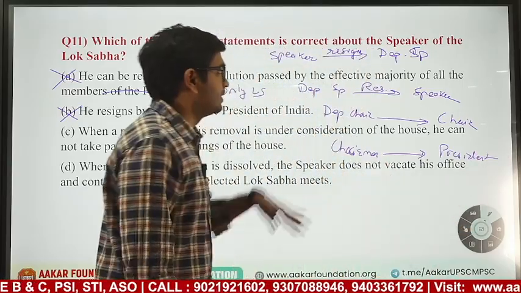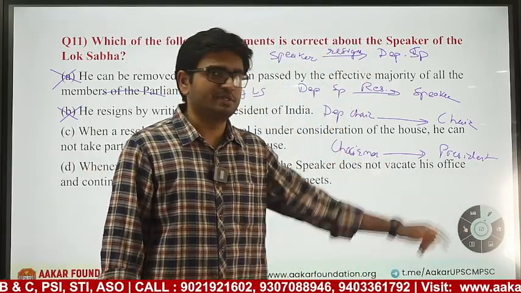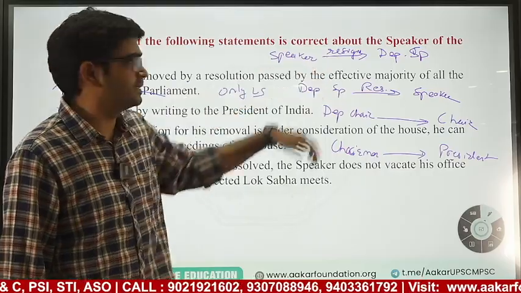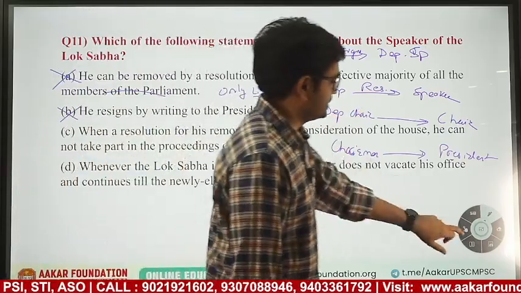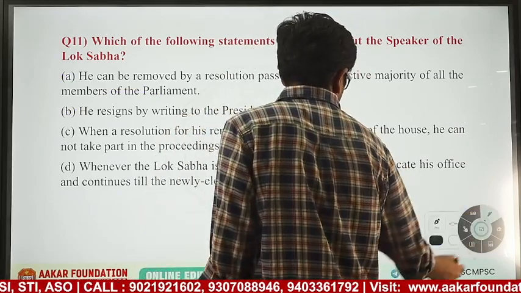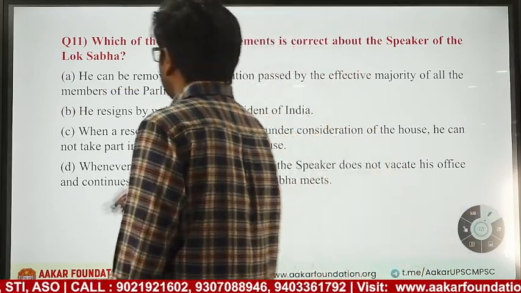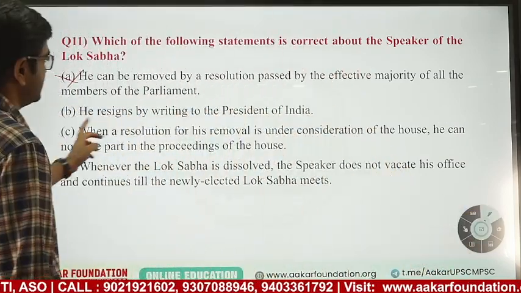Okay, so among the officers only chairman, vice president will resign to president, others will resign among themselves. Speaker to deputy speaker, deputy speaker to speaker, deputy chair to chair, chair to president. So first is wrong. Only Lok Sabha, he resigns by writing to president.